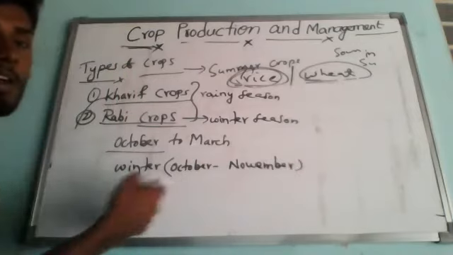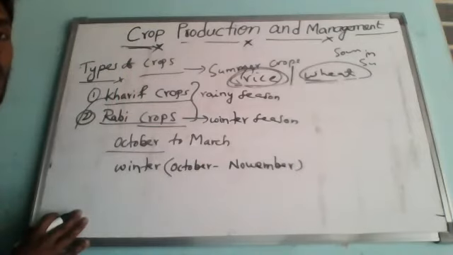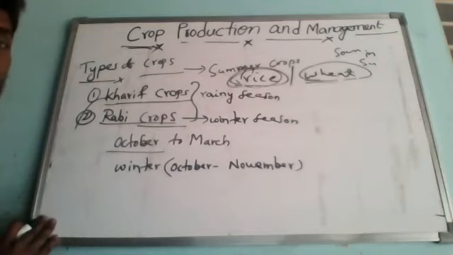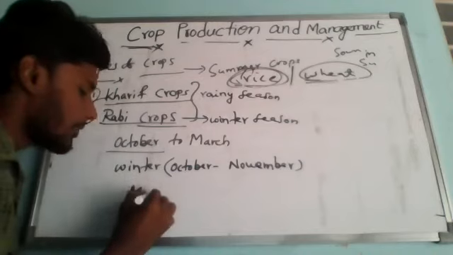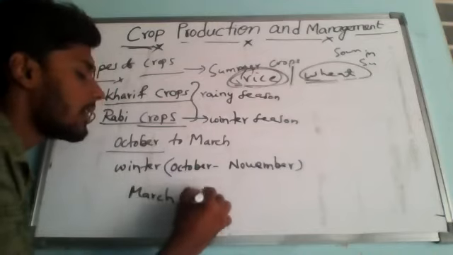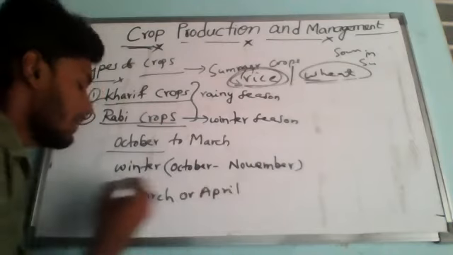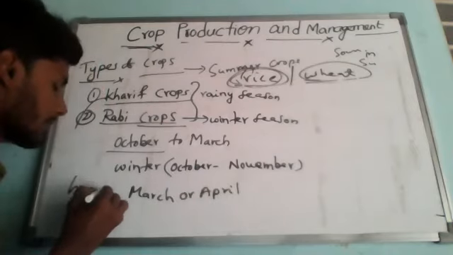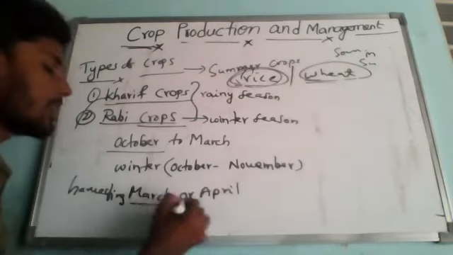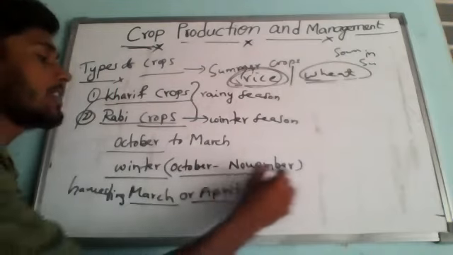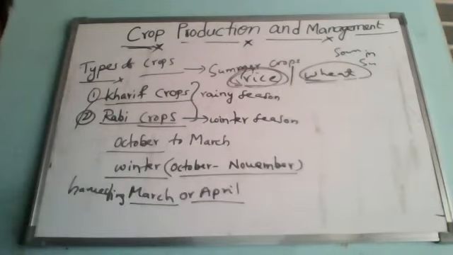October to November. Understanding? And the crops are harvested by March or April. This is harvesting. The harvesting period is March to April and the sowing period is October to November.